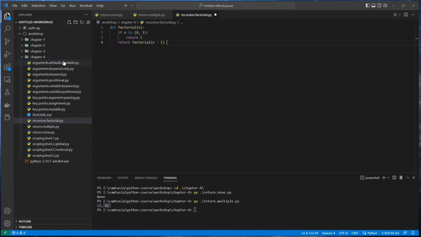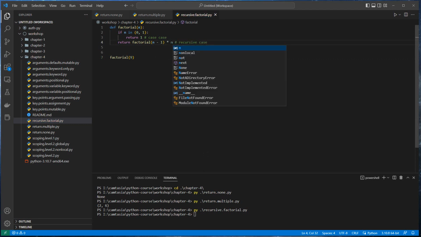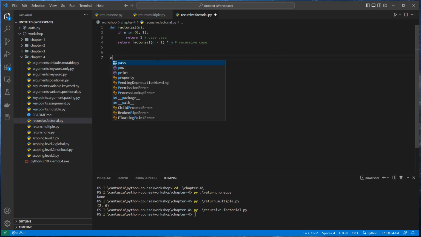As you can see here, this part is the recursive case, okay? This here is the base case. So I wanna call factorial. I wanna say factorial 9. Let's try recursive factorial.py. Of course, we need to print here, and we need to times n. Don't forget it. Okay, I wanna print it.